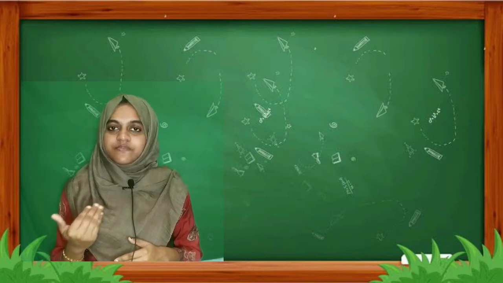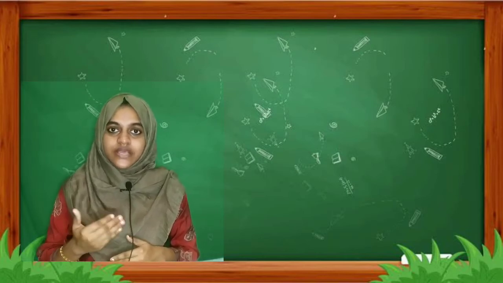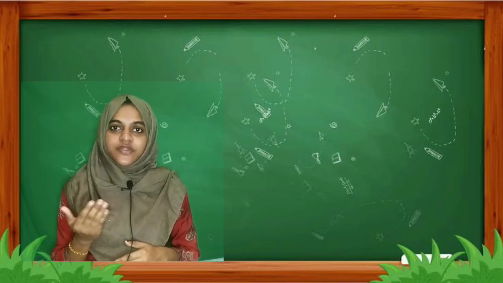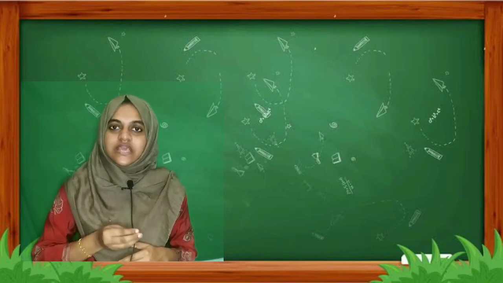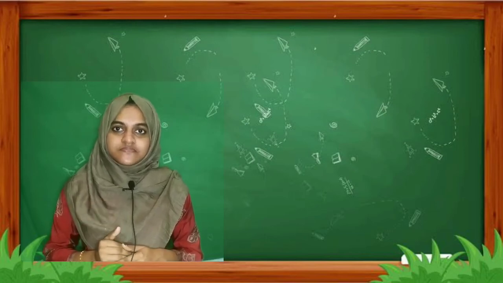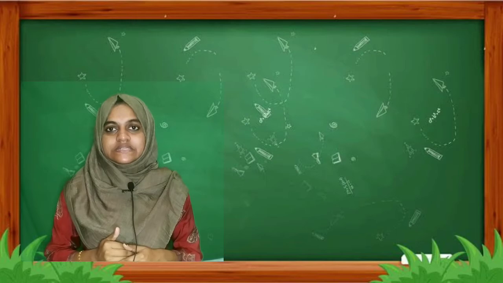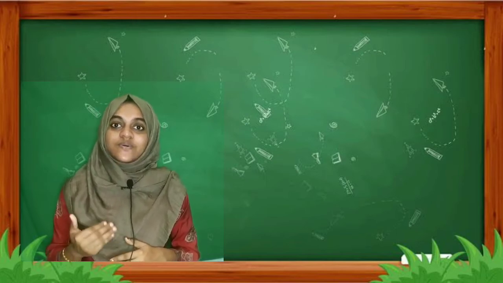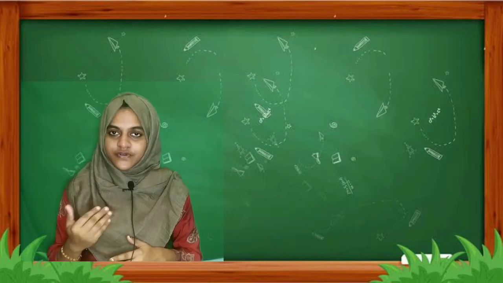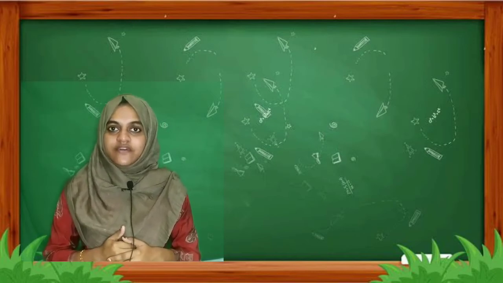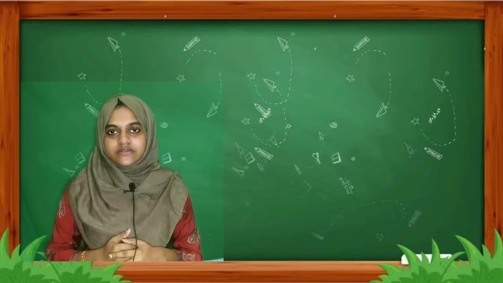So we have separate reproductive organ systems in male and female, as we have seen separate reproductive parts in the flower called stamen and pistil. Okay, but before that we have to discuss the adolescent period. Before going into detail about the reproductive organs, we have to know about the adolescent period.